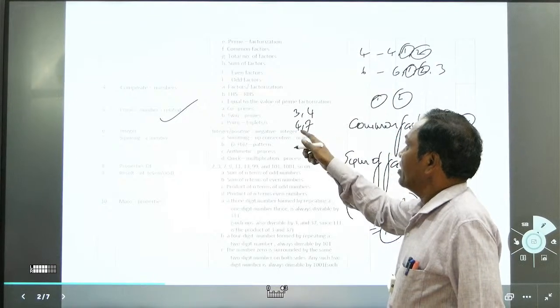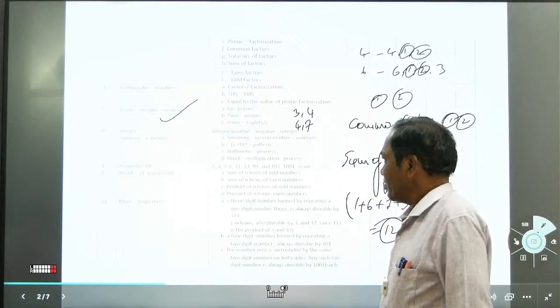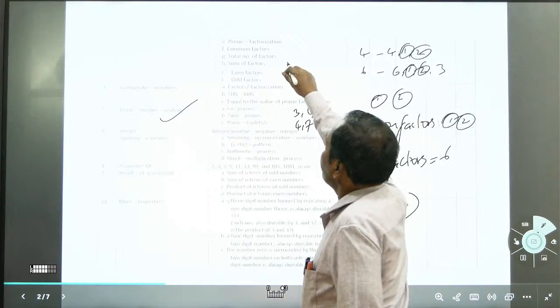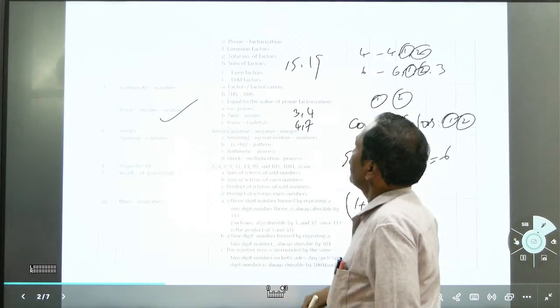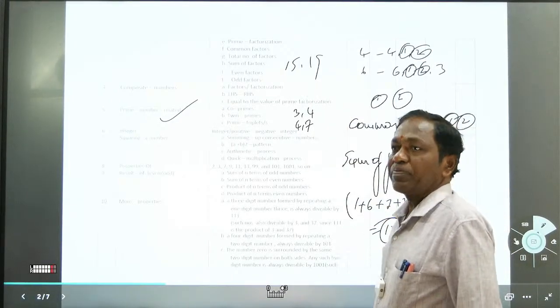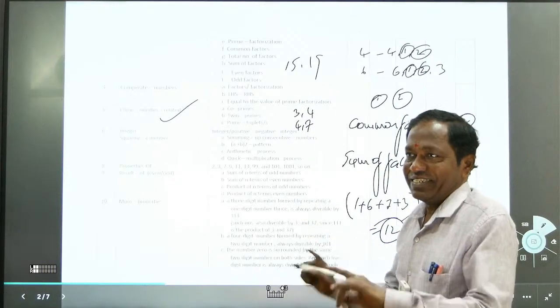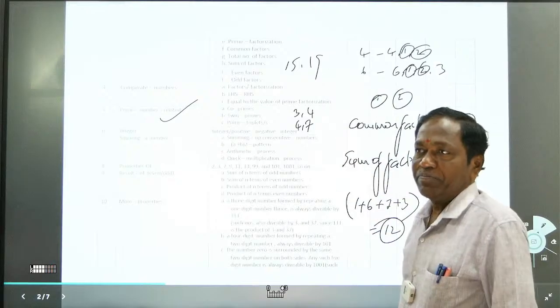4 and 7, one even number, one odd number, naturally are co-prime numbers. For example, you can take 15 and 19. Even though 15 is not a prime number, if you look at those numbers, they are prime to each other. So they are co-prime numbers.